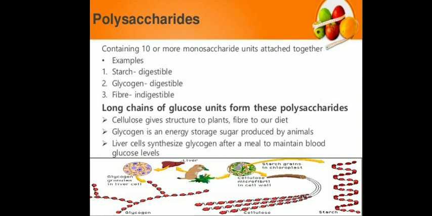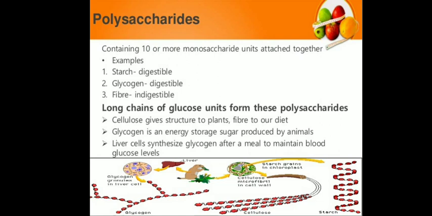These monosaccharide units may be similar or may be different, and depending on the monosaccharide units used for the production of polysaccharide, there are two different types of polysaccharide.